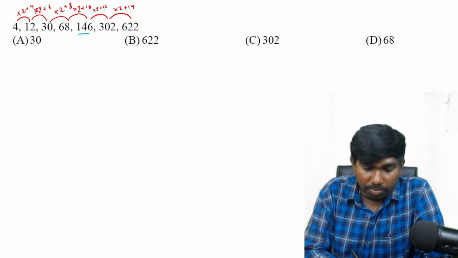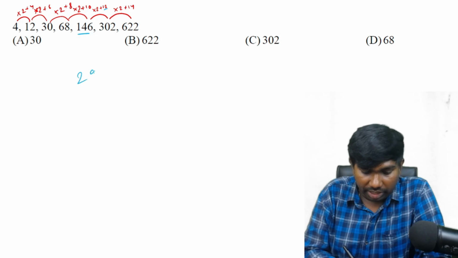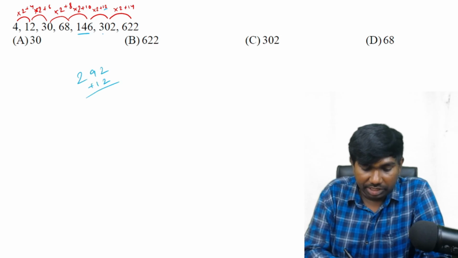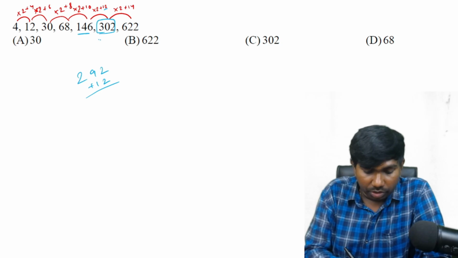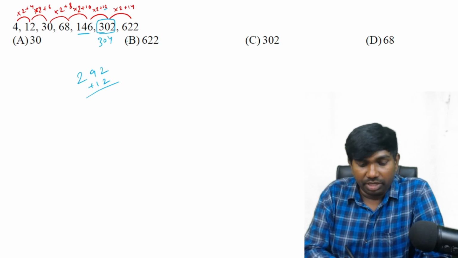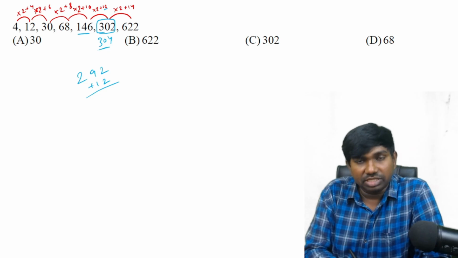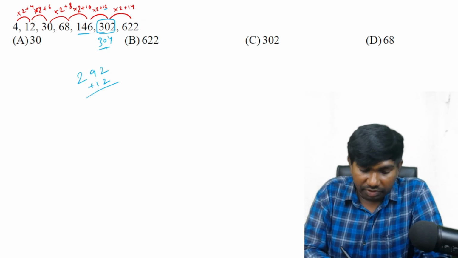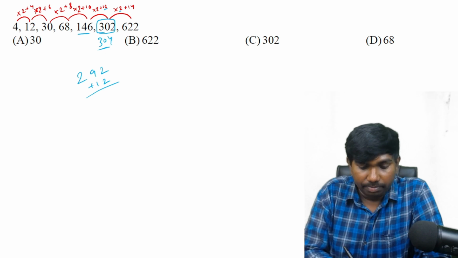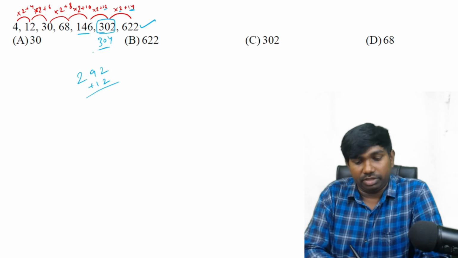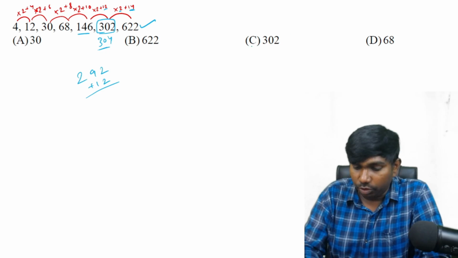292 plus 12, no, it is not 302. So what must be there in that location? 304 must be there. If 304 is the correct answer, it should satisfy the next number with the same pattern. Let us verify. 304 double is 608. 608 plus 14, yes, it is satisfying. That means our answer is 302.